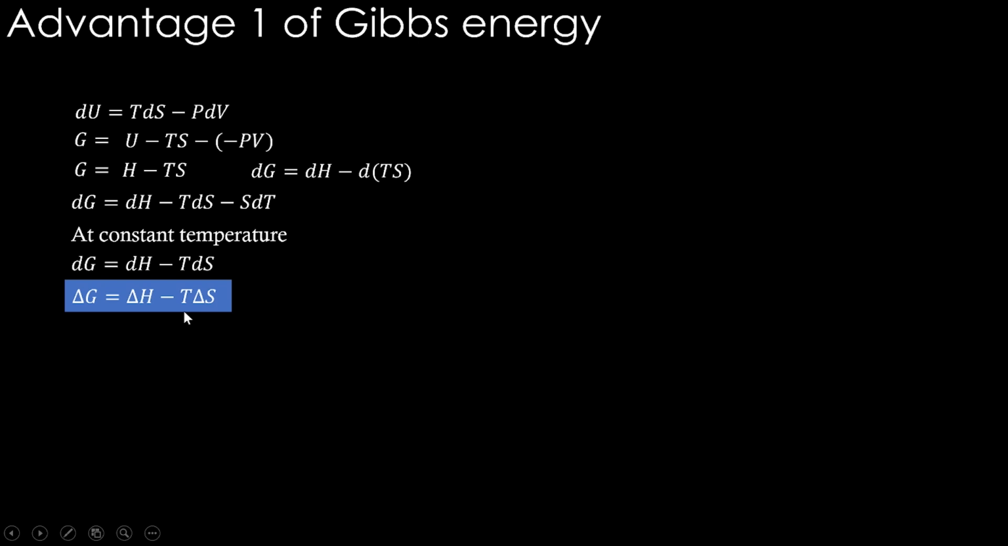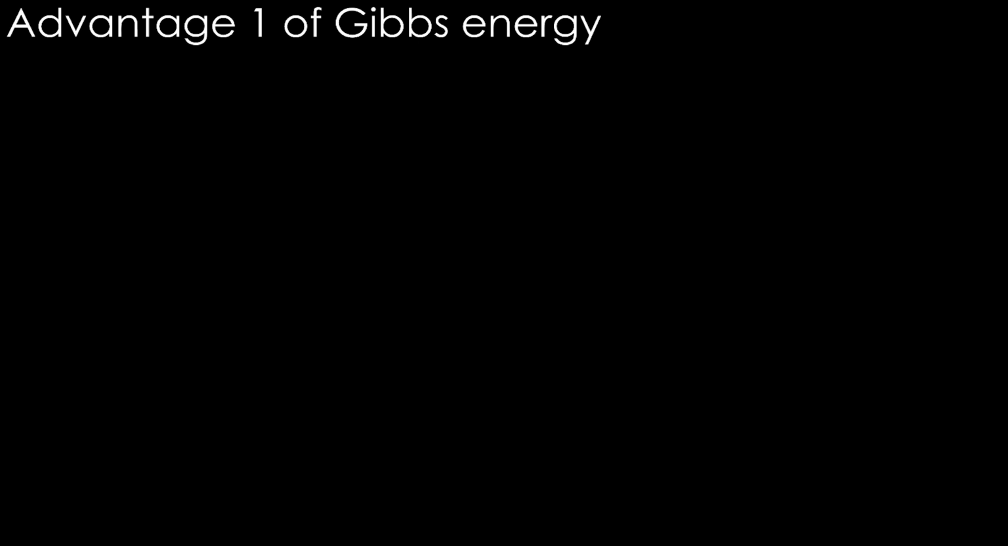Okay. This formula is quite important. We will be frequently using this. Now, what is the advantage we are talking about? From second law, we say dS system plus dS surrounding must be greater than or equal to 0, right?